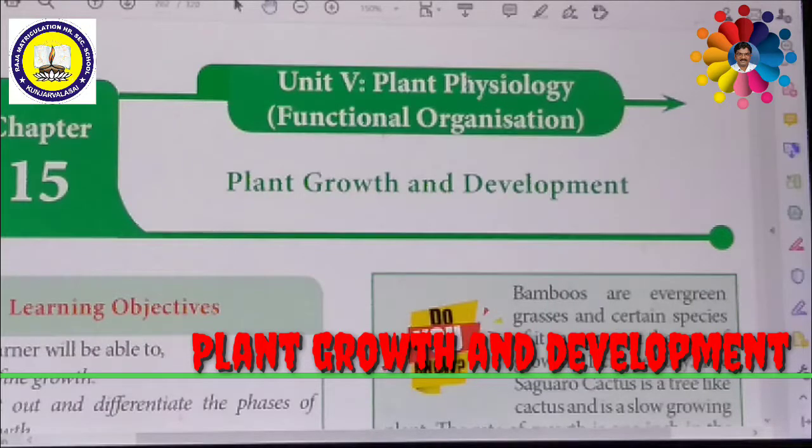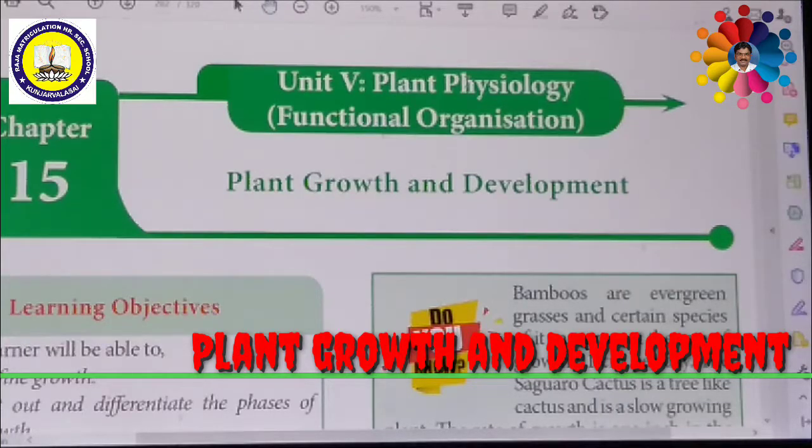Why can some of the plants grow for more than 1000 years, but on the other hand some of the plants complete their life within a few months, or one season, or even 1 year? How does a zygote give rise to an embryo and an embryo to seedlings? How does a new plant structure arise from the pre-existing structure?